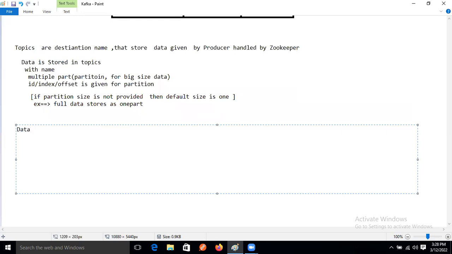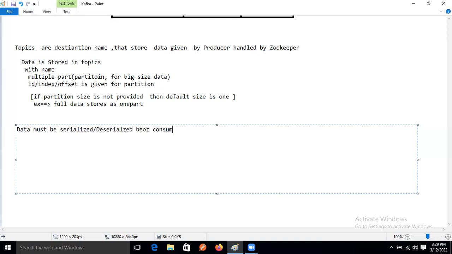So data must be in what? Serialized. Data must be serialized or deserialized format.